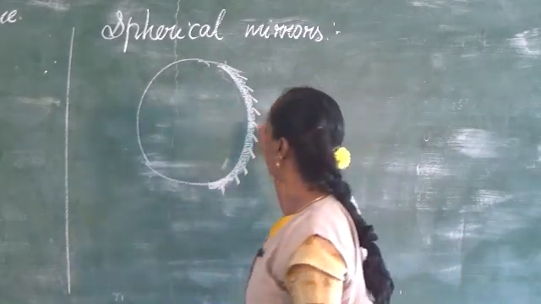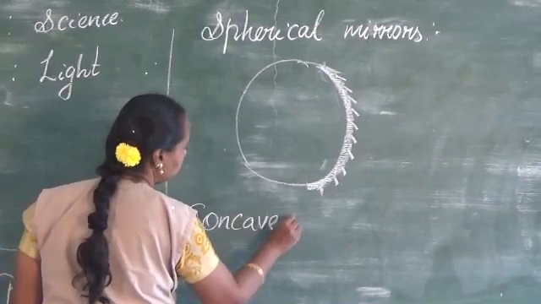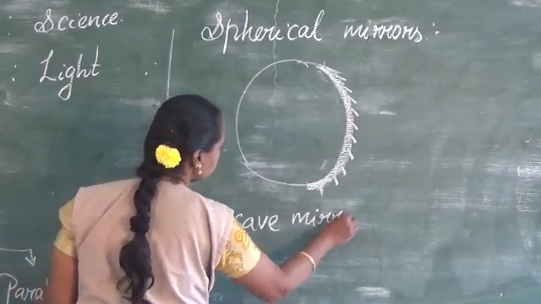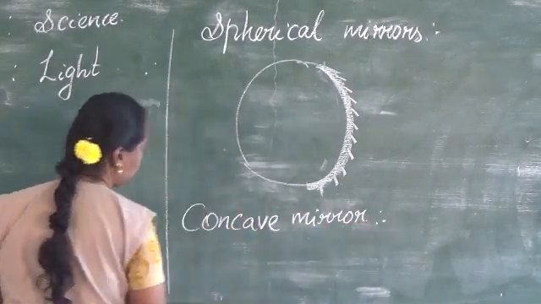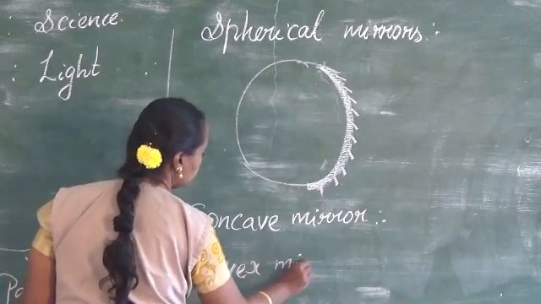So we are going to learn about spherical mirrors. We are going to learn about the concave mirror, and the other mirror is the convex mirror.